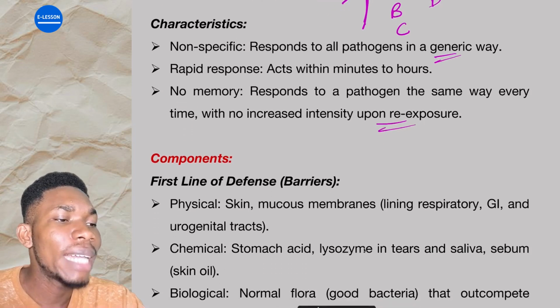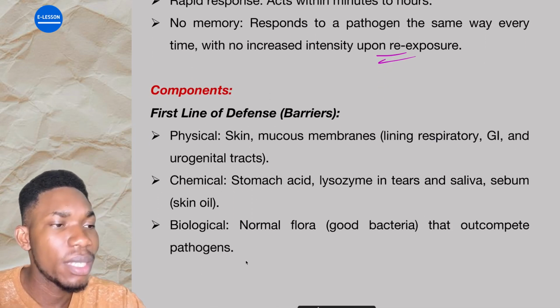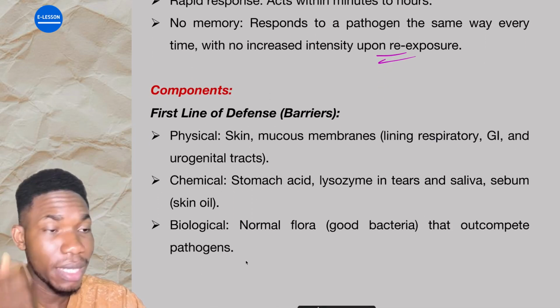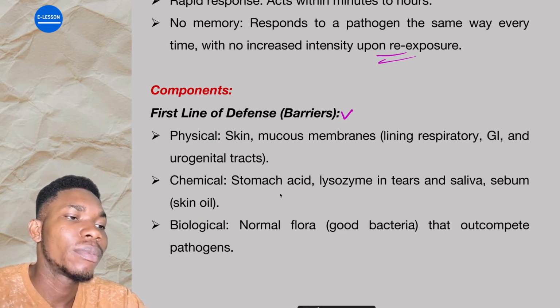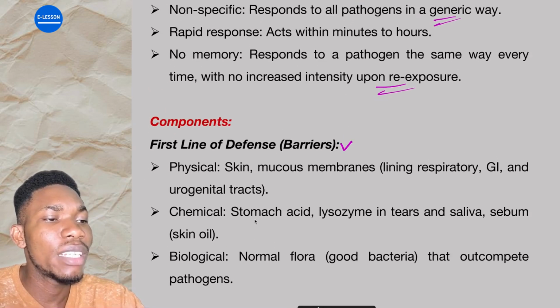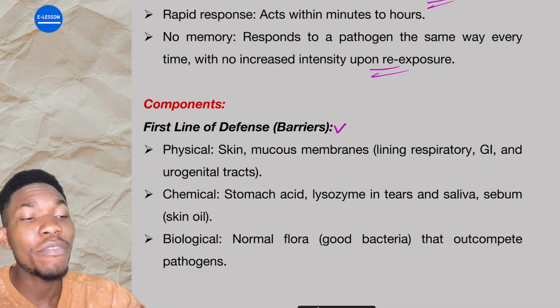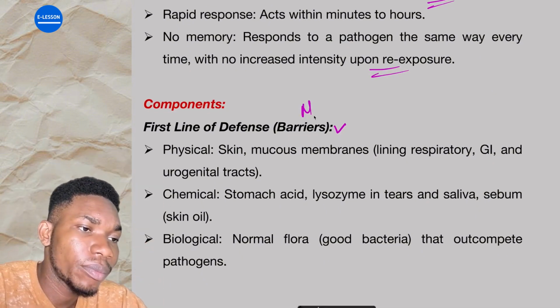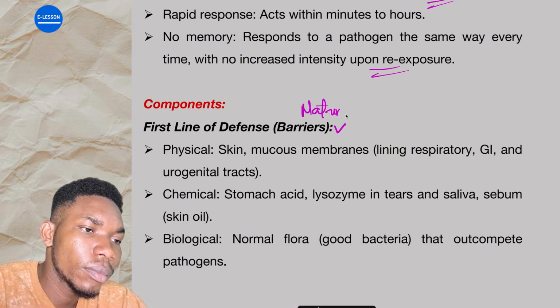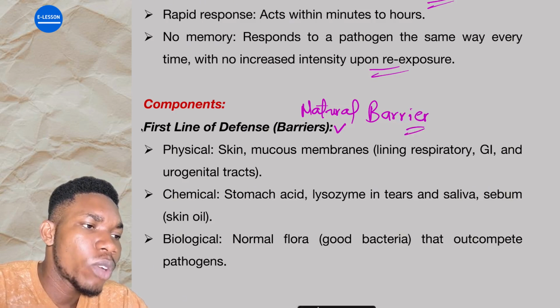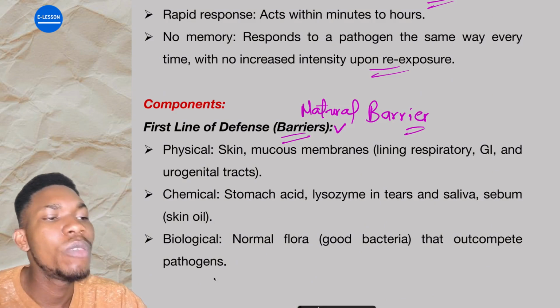Now, what are the components of innate immunity? The first line of defense, the barriers you have. Innate immunity is divided into first line of defense and second line of defense. Are you getting it? We have natural barriers. Natural barriers are one of the subdivisions of innate immunity.